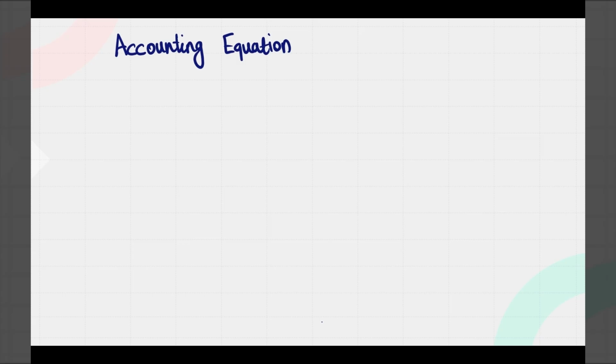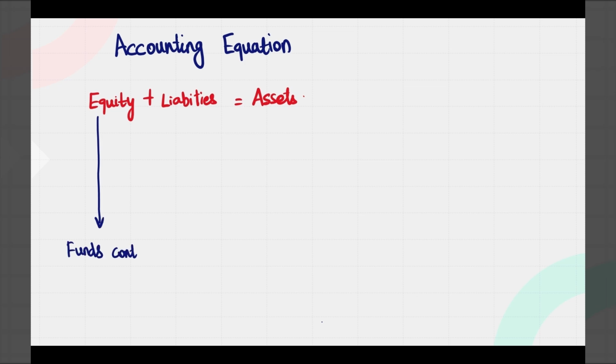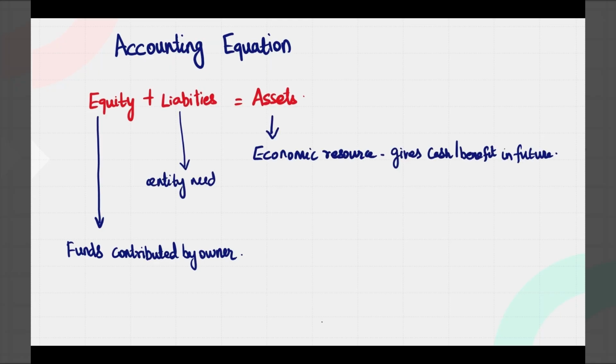When we apply this concept of dualism, that is nothing but the dual concept of accounting, we arrive at this equation: equity plus liabilities is equal to assets. So let us now understand what is equity. It is nothing but the funds contributed by the owners. I hope this is clear. Next, what are assets? Assets are whatever the company or entity owns, and something that gives cash or benefit in future is what we call assets.